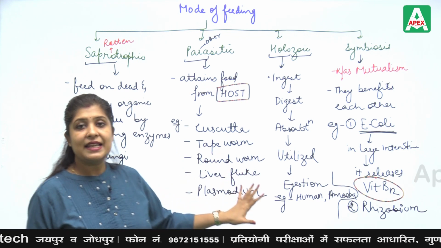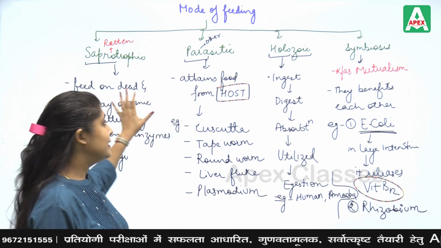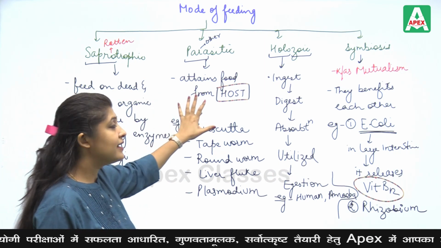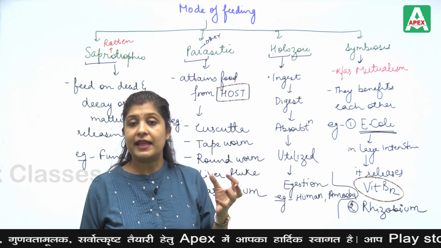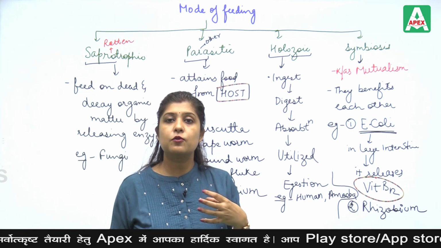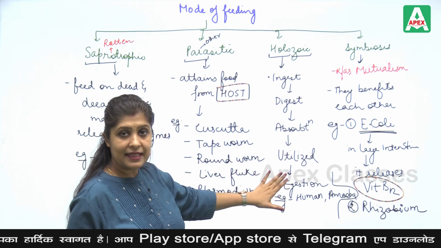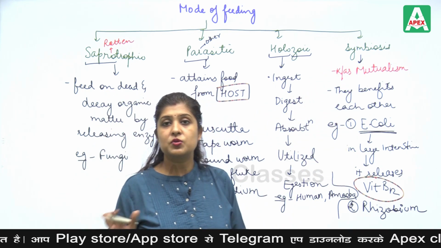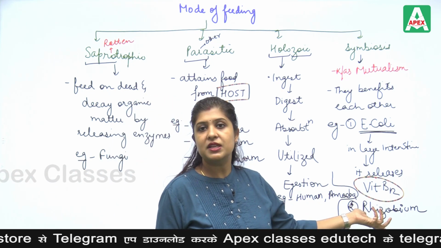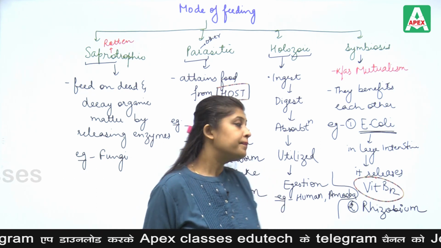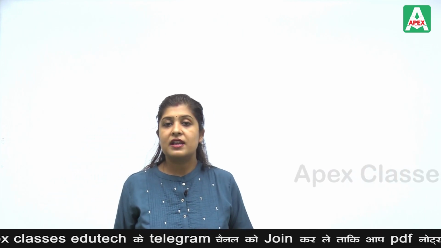So these are basically the types of heterotrophic nutrition on the basis of the mode of feeding. Some attain food from rotten matter, some from a host, and some attain food wholly: they ingest the whole food. And in symbiosis, mutualism takes place, mutual association takes place, and ultimately vitamin B12, for example, is released in our body. Clear?